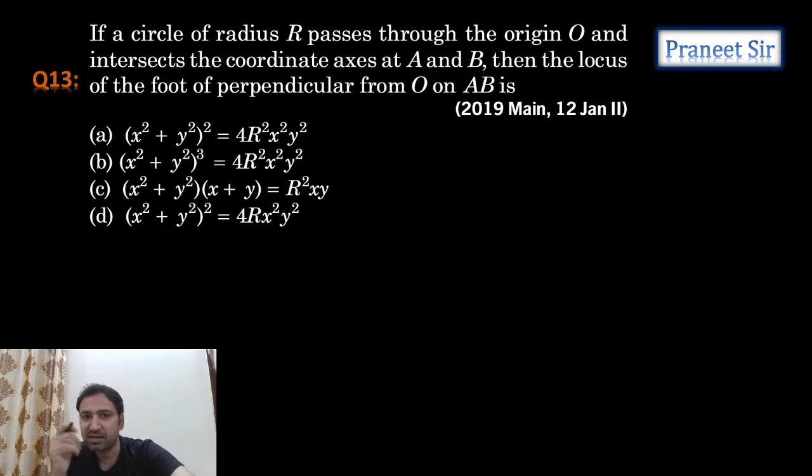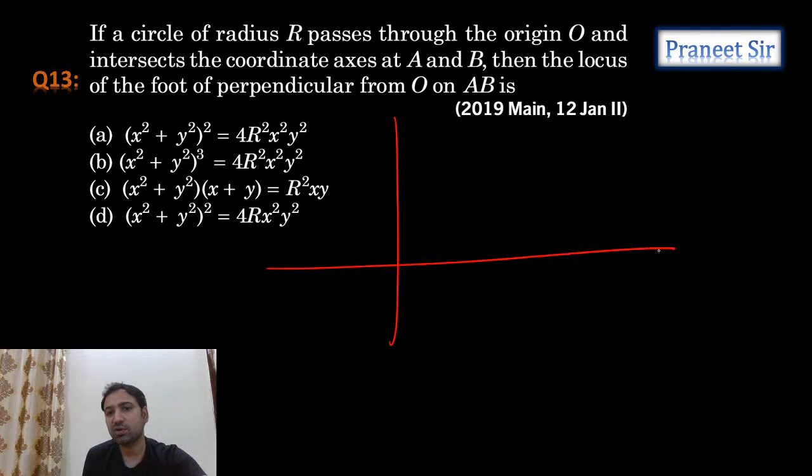Next question, 13th question. So guys, start doing this question. If a circle of radius r passes through the origin and intersects the coordinate axes at A and B, then the locus of the foot of the perpendicular from O to AB. So let's make a coordinate axis, x-axis and y-axis.